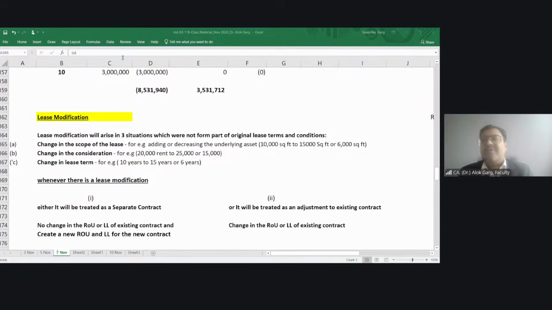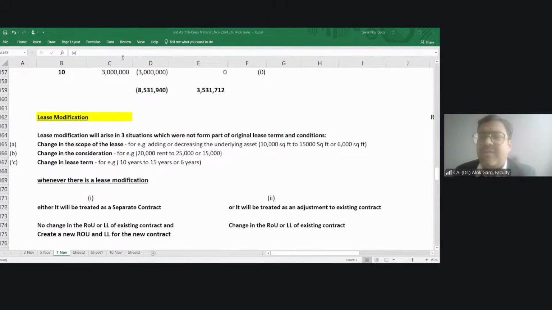10%, because I did what was written in the contract, right? So the 10% escalation. But right now, after 3 or 4 years down the line, it has become 25% escalation. So this is a lease modification or change in the lease term. For example, we initially considered a lease term of, let's say, 10 years, but now it is increased to 15 years, or decreased to 6 years. So this is also a lease modification.